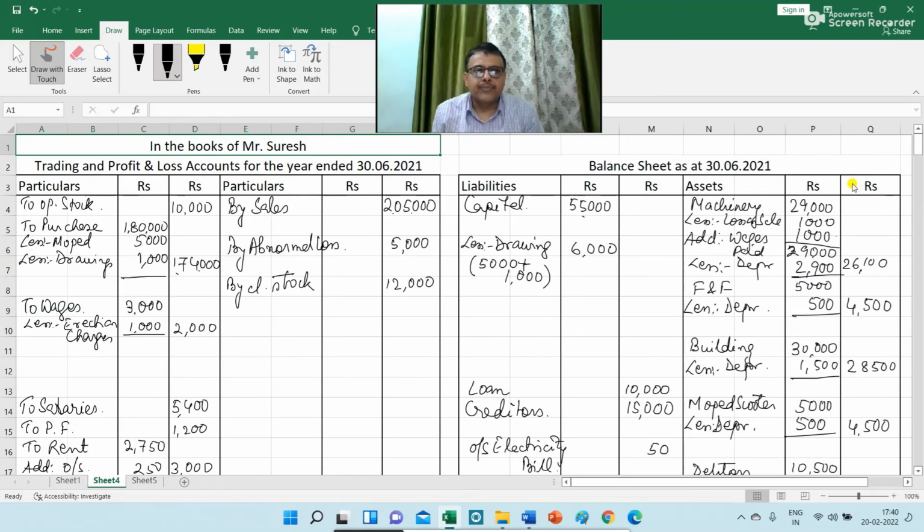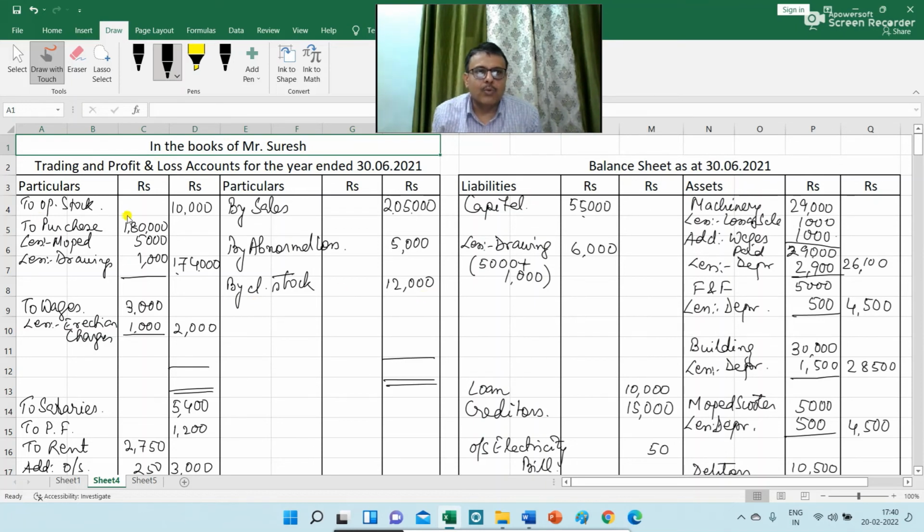Now it's time to close the trading, P&L and balance sheet. So the first ledger that I am going to close is the trading account. So on the credit side of the trading account you have sales for rupees 2,05,000, then I have written abnormal loss 5,000 and closing stock 12,000.